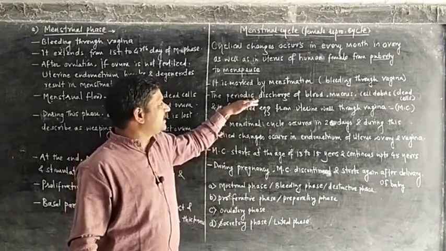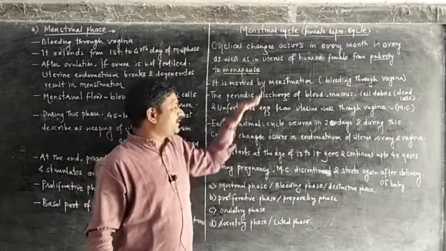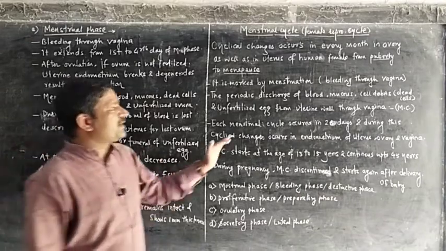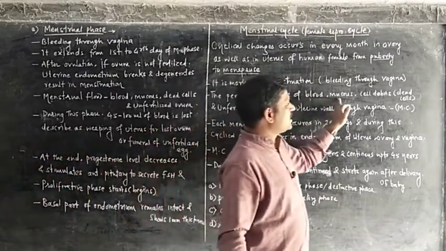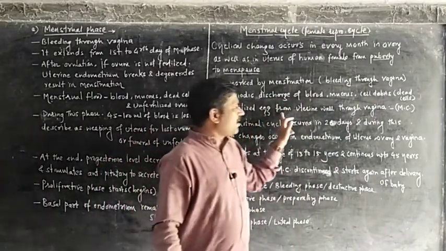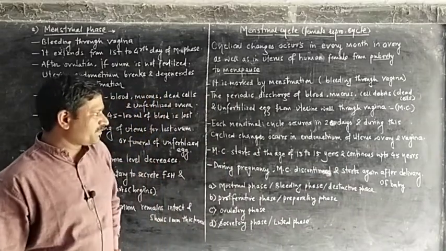In the human female, this periodic discharge takes place every 28 days. The periodic discharge of blood, mucus, cell debris and unfertilized egg from the uterine wall through the vagina is called the menstrual cycle.